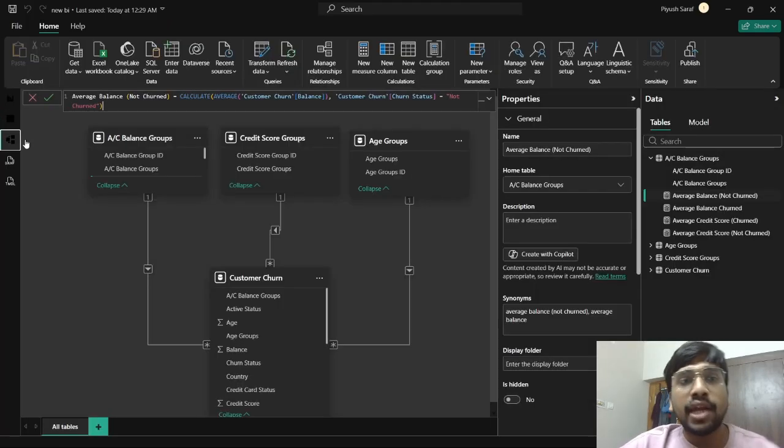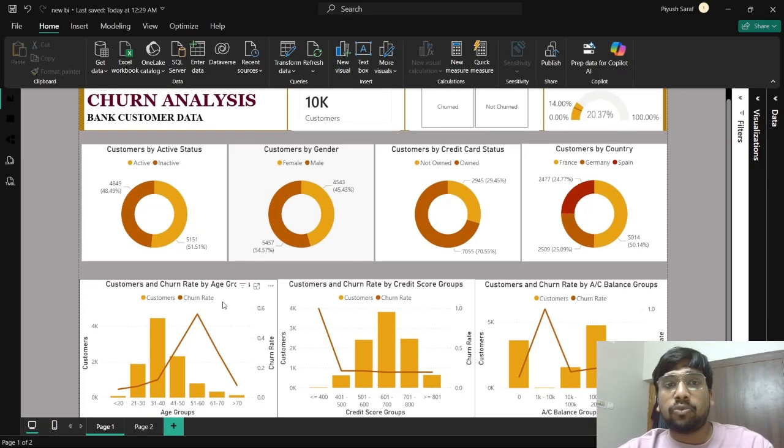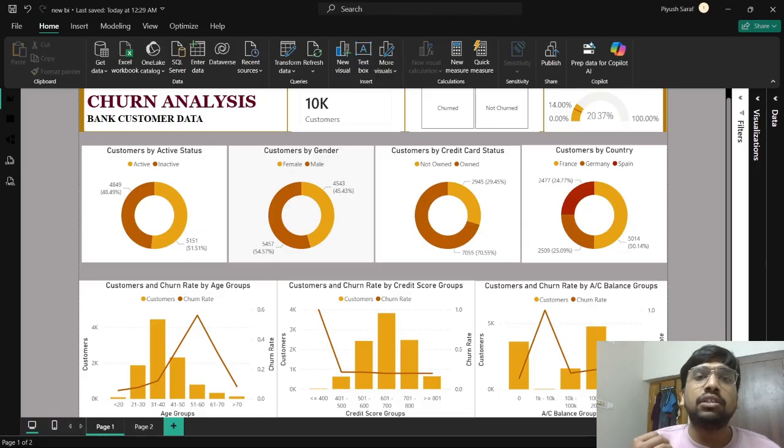Okay. And after that, we also saw this schema here, which makes it easy for us to understand which column connects with which column of the table. Okay. Now coming back to our main dashboard. So yeah, this is the dashboard I had made. Now let's jump to the main part, that is churn, the topic of today's dashboard. So what is churn? Churn refers, in very simple terms, to when a customer stops using the product or service of a company.